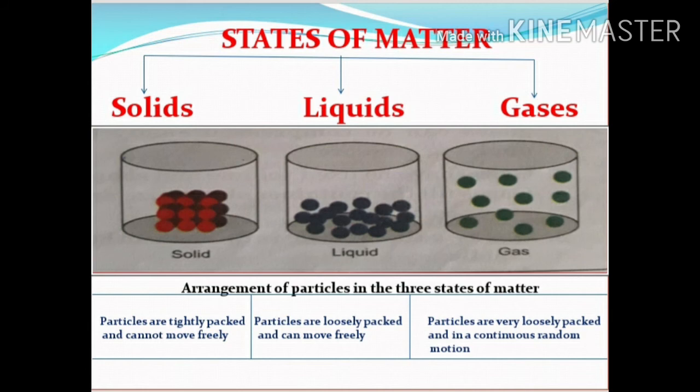States of matter. Solids, liquids and gases are three states of matter. Ice, wood are examples of solid. The particles in a solid are close packed and arranged in a regular structure. The intermolecular bonds are very strong in solids. That is, particles are tightly packed and cannot move freely.